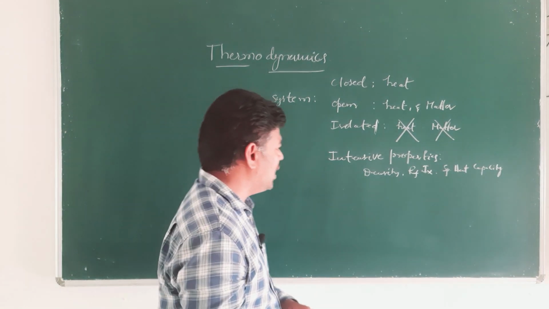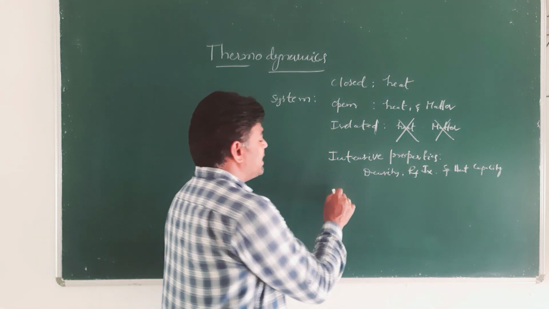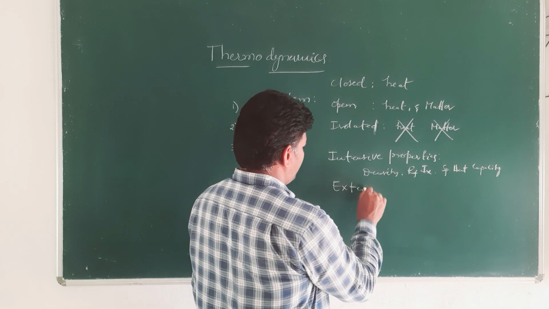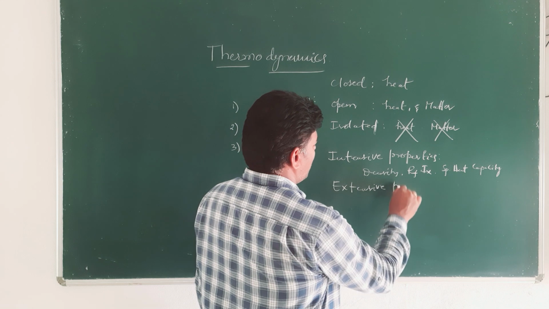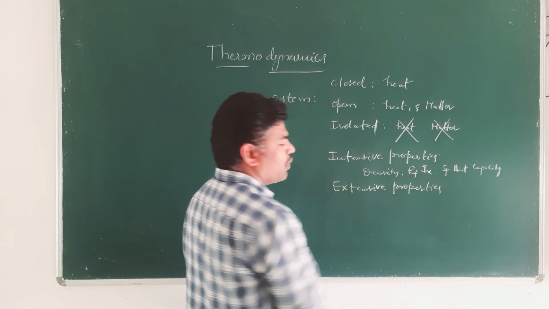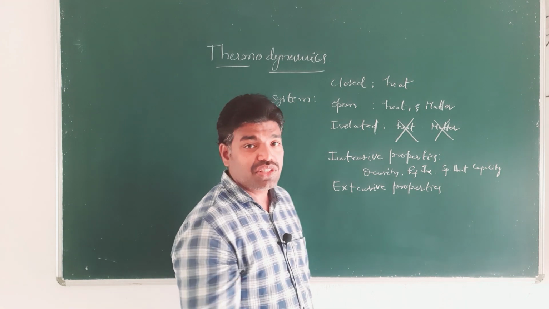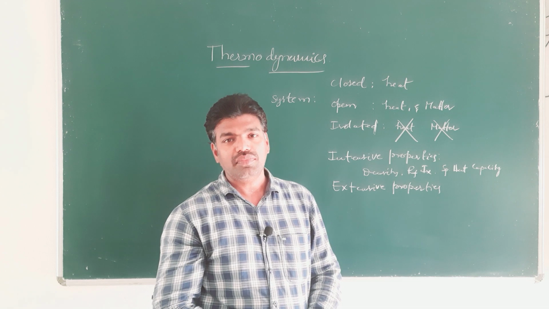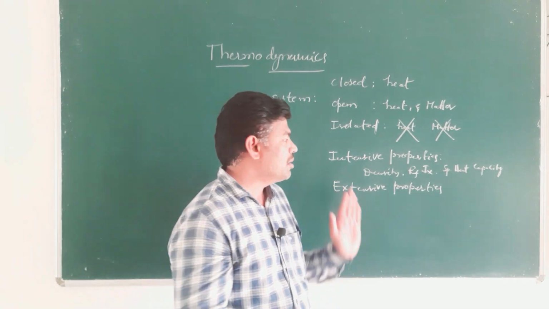And coming to the other property, that is extensive properties. These are the properties which depend on the quantity of matter that is present in the system.